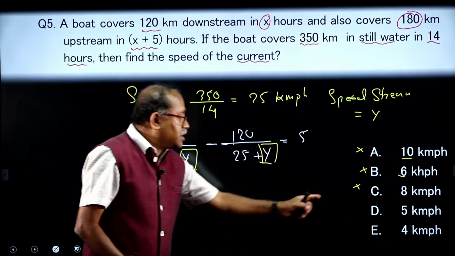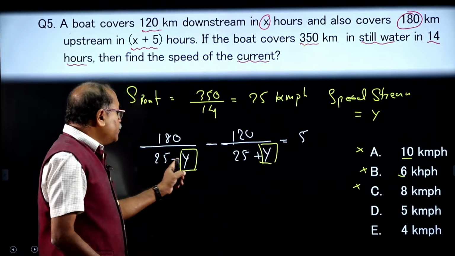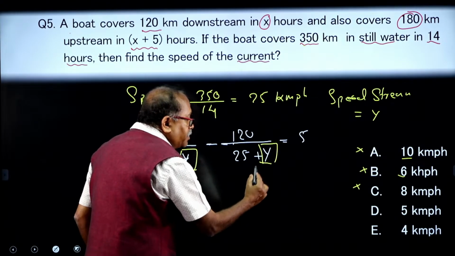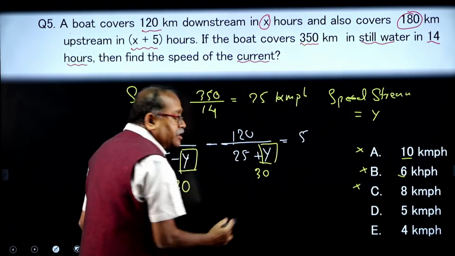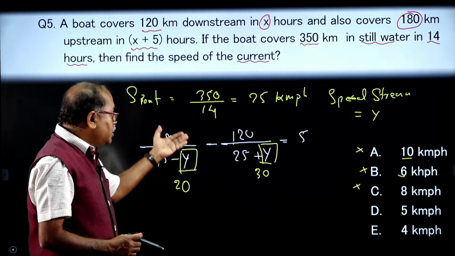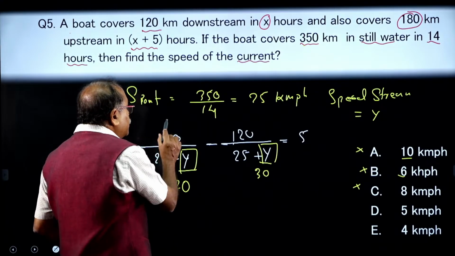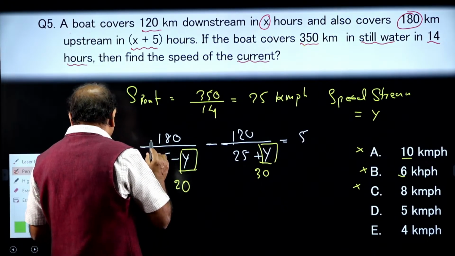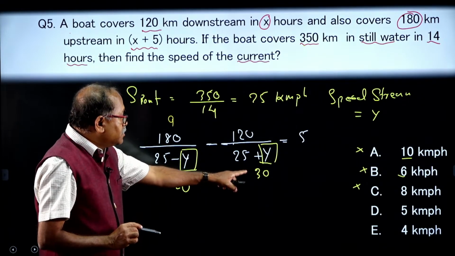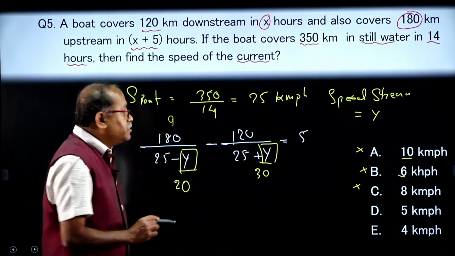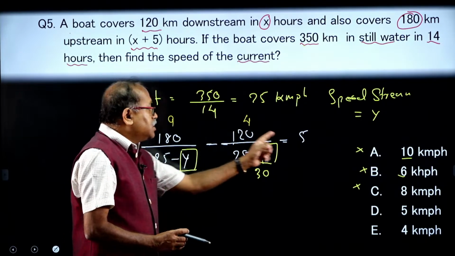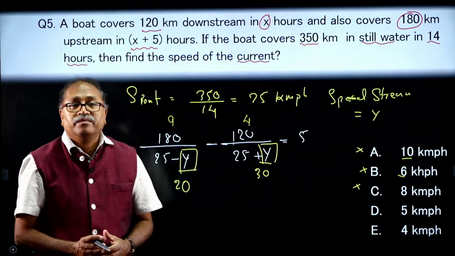Let us consider that 5, so that is 25 minus 5, I will be getting 20 here, and 25 plus 5, I will be getting 30 here. So, let us see what result comes here. 180 divided by 20 and it comes 9, and here that is 120 divided by 30 and I get 4, and then 9 minus 4 I get 5.